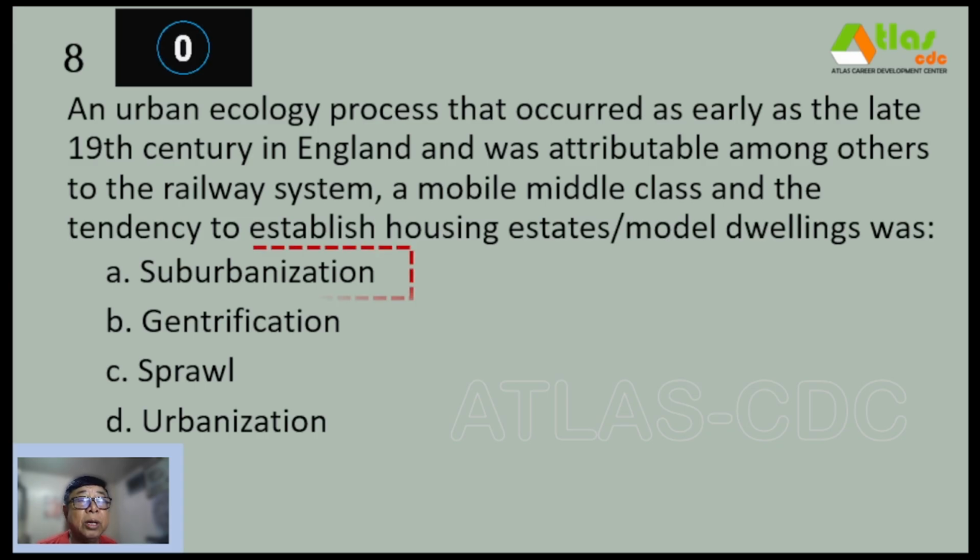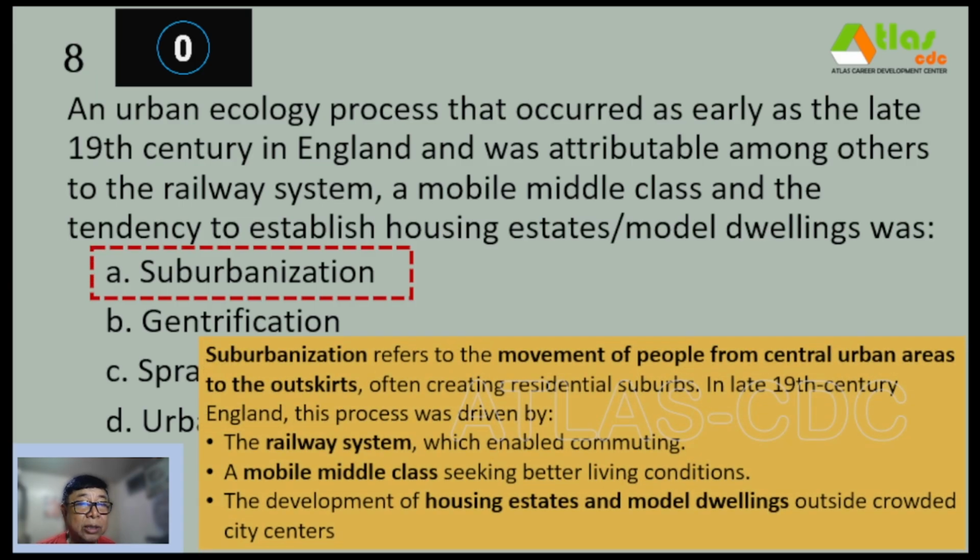And our correct answer is letter A, suburbanization. So suburbanization refers to the movement of people from central urban areas to the outskirts, often creating residential suburbs.